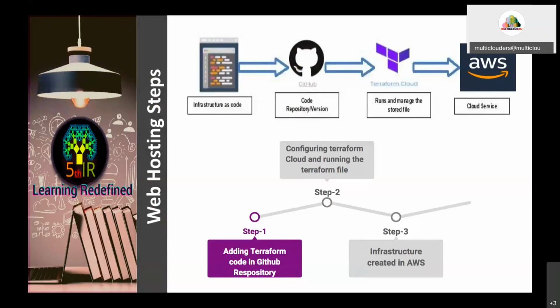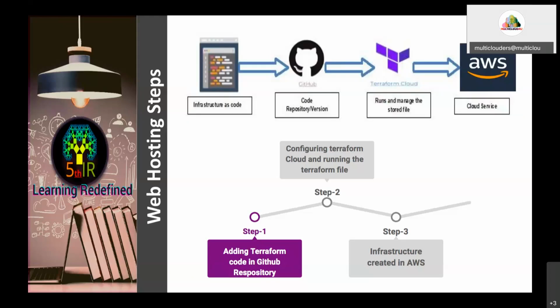It is a repository for storing the code. In my case, I am going to create infrastructure as code, that is main.tf. The file name is main.tf, and I am going to push it to the GitHub repository. And then I am going to use Terraform. I am not going to use Terraform CLI. I am going to use Terraform Cloud, and I am going to push the main.tf from that GitHub repository into Terraform Cloud. And from Terraform Cloud, I am going to create an infrastructure in AWS.